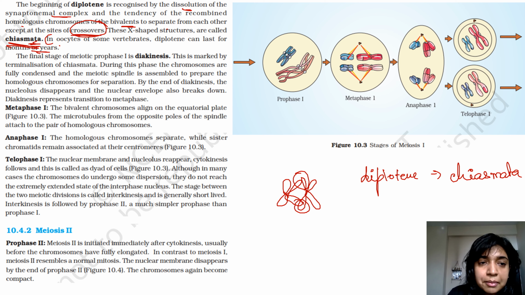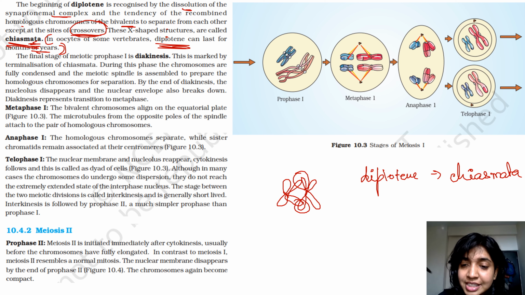In oocytes of some vertebrates, diplotene can last for months or years. This question has come in NEET. I don't remember the year, but it has come, and it is a very important statement. You will know its significance when you will be studying reproduction in animals. So the question comes like this: which is the stage in which the oocytes are arrested for months or years? So it would be your diplotene stage.